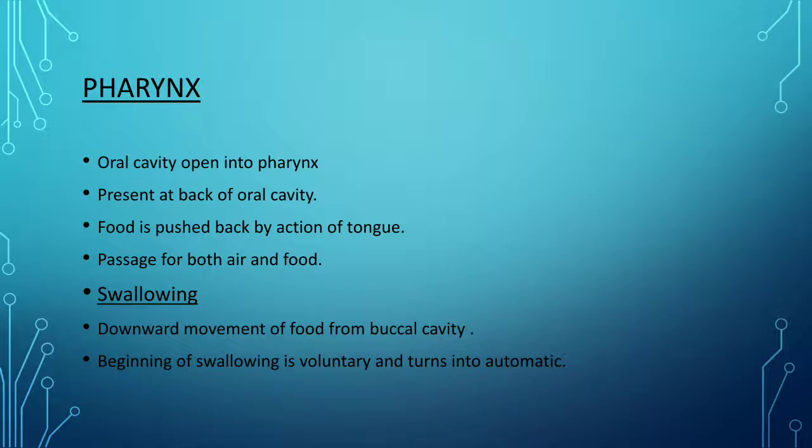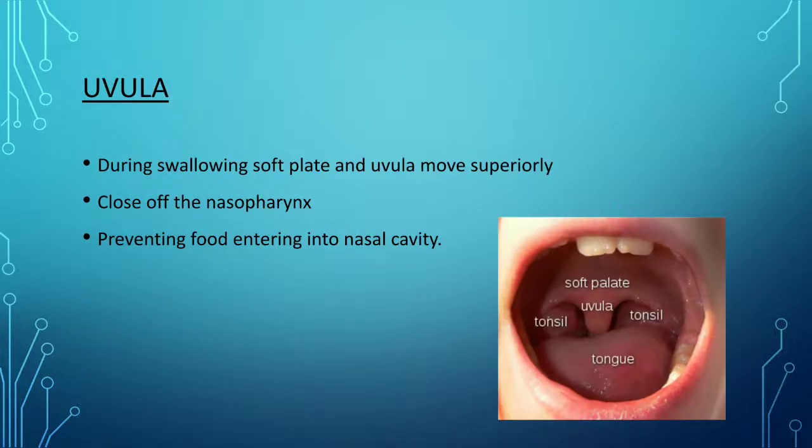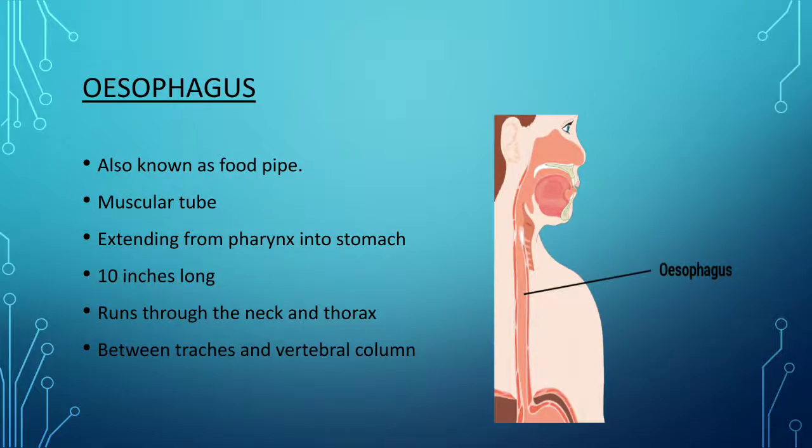Now what is swallowing? The downward movement of food from the buccal cavity is known as swallowing. The beginning of swallowing is voluntary and then turns automatic. During swallowing, the soft palate and uvula move superiorly. It closes off the nasopharynx. The nasopharynx is the passageway which opens into the nasal cavity. So it prevents the food from entering the nasal cavity, as you can see clearly in this picture. This part of the digestive system helps in preventing food from entering the nasal cavity.